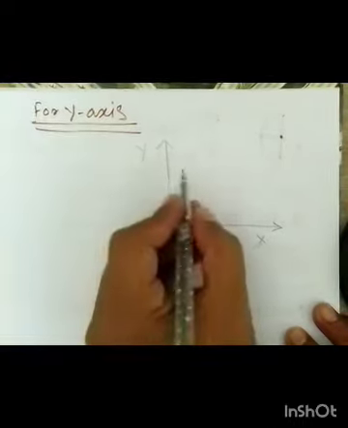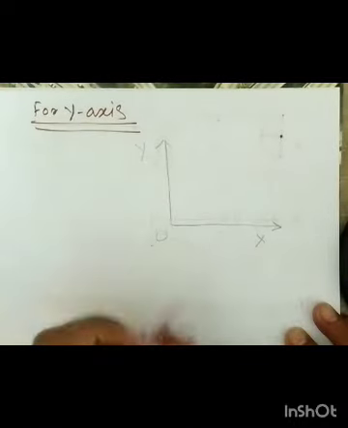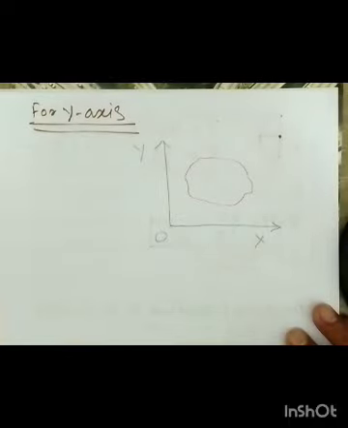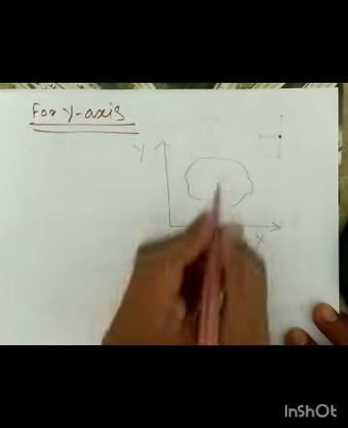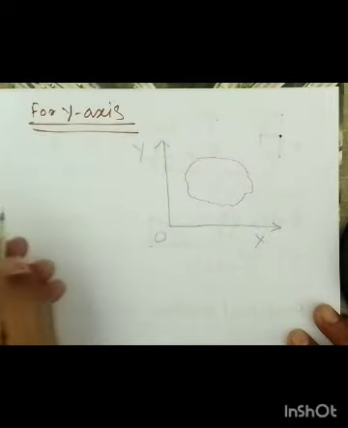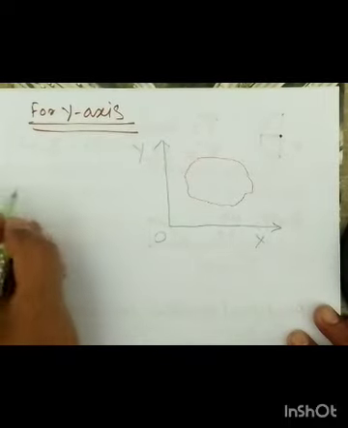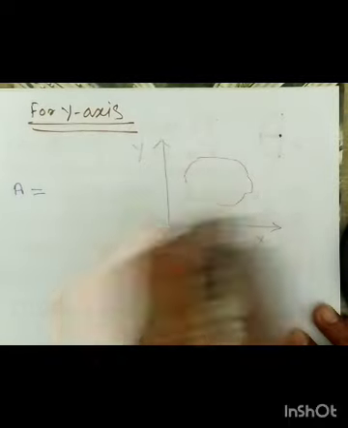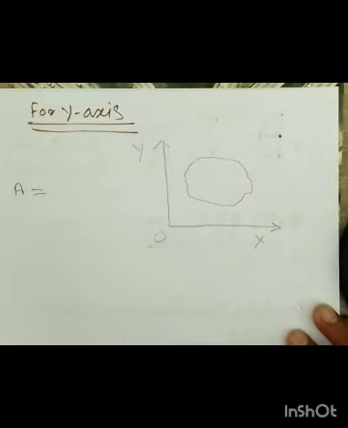Again we can consider that we have a plane area of any shape. This plane figure is having area A, and this is composed of a number of areas, that is A1, A2, and so on, An.